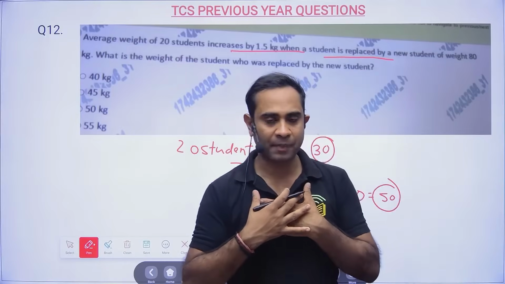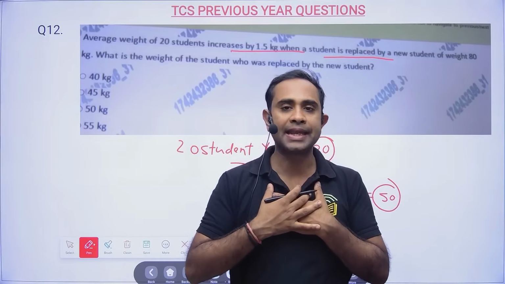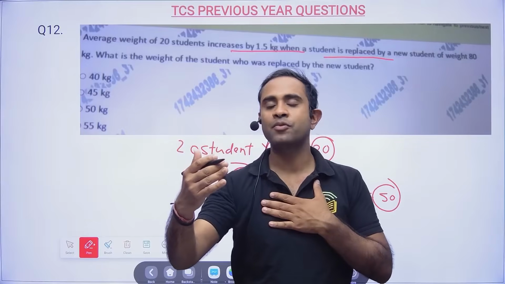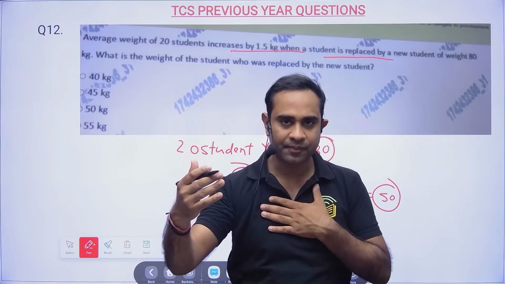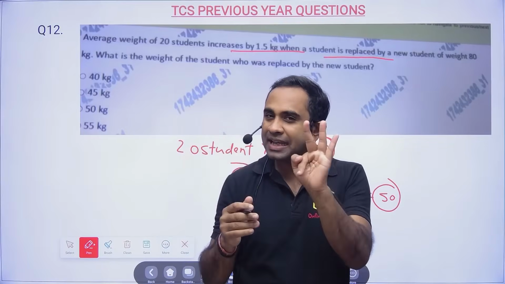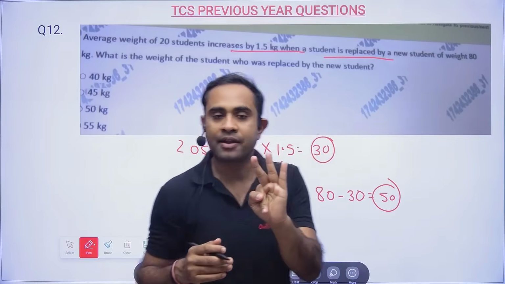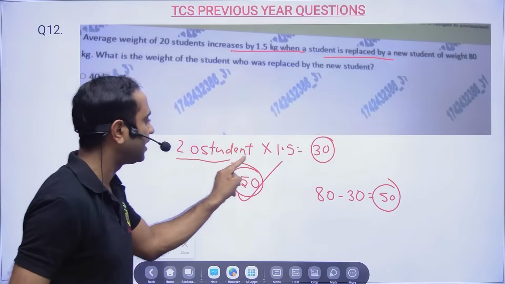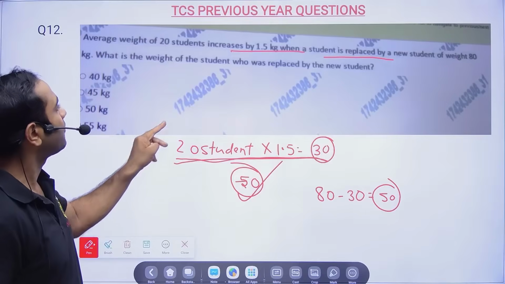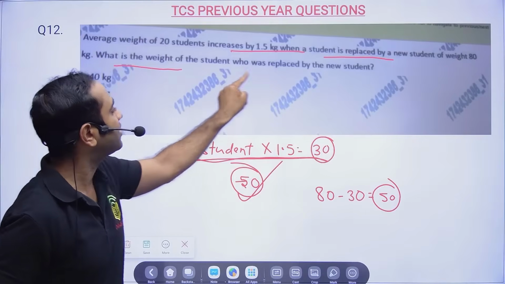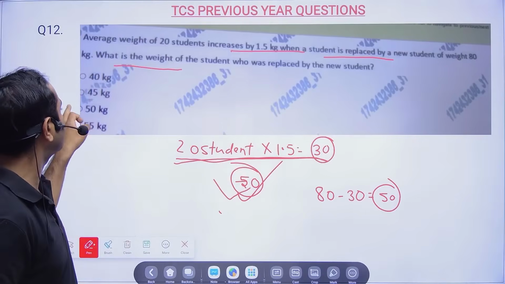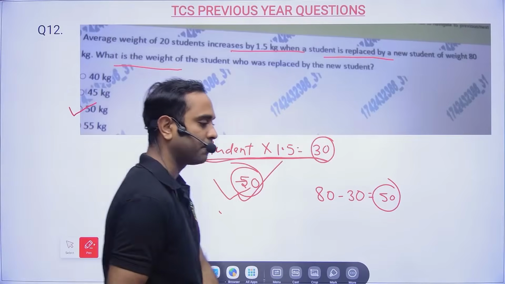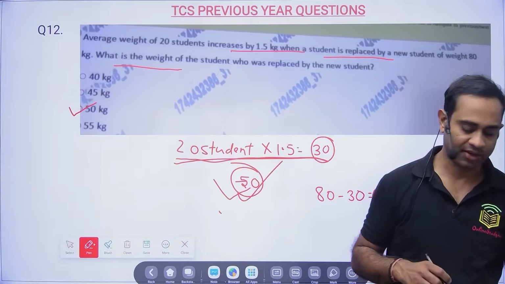See, suppose my weight is 50 and I left. One student came whose weight is 80 kg. So definitely 30 kg is going to increase. Now that 30 kg only has increased here. So they are asking, what is the weight of the student who was replaced? So the weight of the student who was replaced with the 80 kg student was 50 kg.